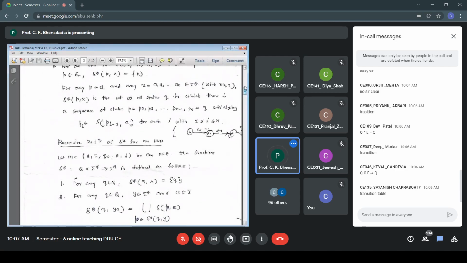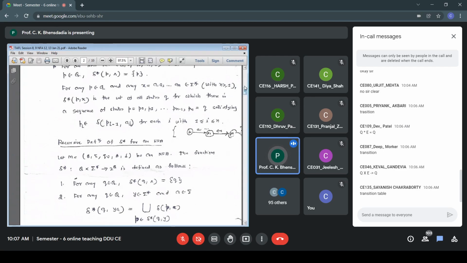Look at this. Recursive definition of delta star for NFA. How do we compute delta star in the case of NFA? Statement number 2 is important. Let M equal to all those 5 tuples, Q, sigma, Q0, A, delta. Same meaning for the tuples. M equal to this, be an NFA.